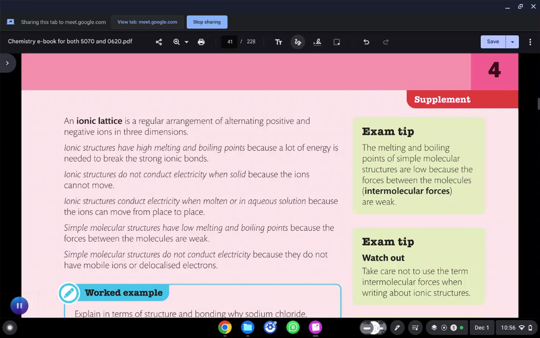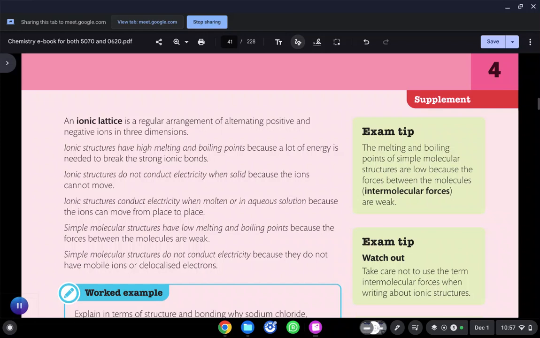The force between H and O is intramolecular, and the force between one H2O molecule and another H2O molecule is intermolecular. So here you can write that simple molecular structures have low melting and boiling points because the intermolecular forces are very weak.